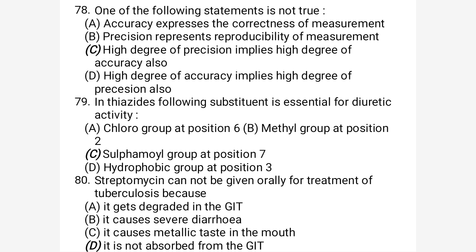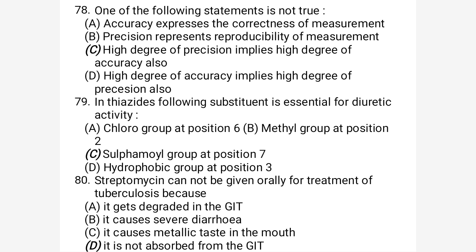So what is the correct main reason they are not given orally? It is degraded by GIT, it causes diarrhea, metallic taste, or is not absorbed from the GIT. The correct option is that streptomycin may not be absorbed from the GIT. So oral absorption will not be there, so streptomycin may be given by some other route, especially the IM route, or the IV route.